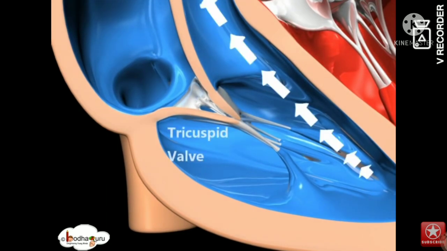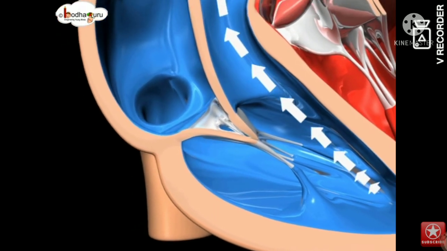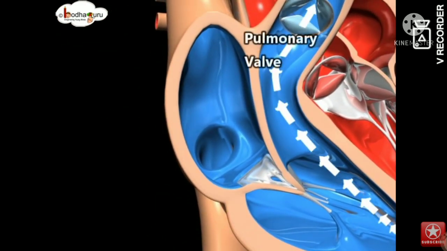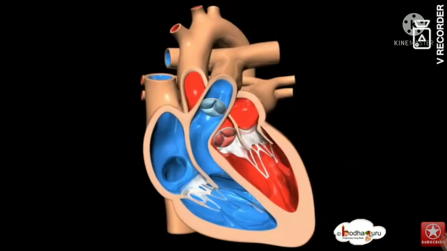Now, the heart itself is a muscle and therefore it needs a constant supply of oxygenated blood. This is where another type of circulation comes into play, the coronary circulation. Coronary circulation is an essential portion of the circulation where oxygenated blood is supplied to the heart. This is important as the heart is responsible for supplying blood throughout the body.